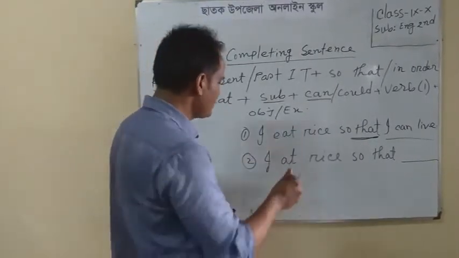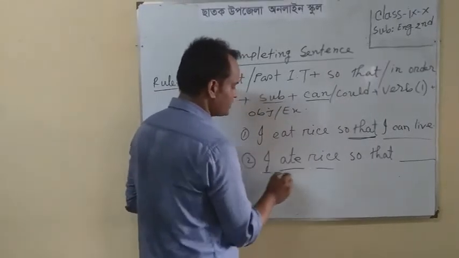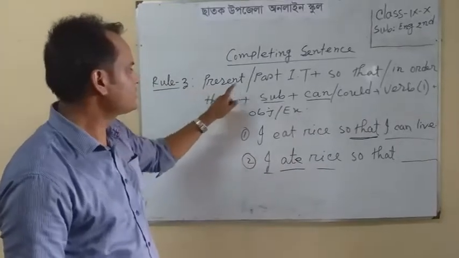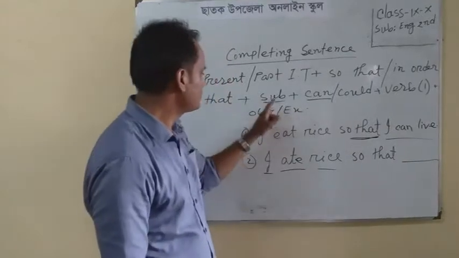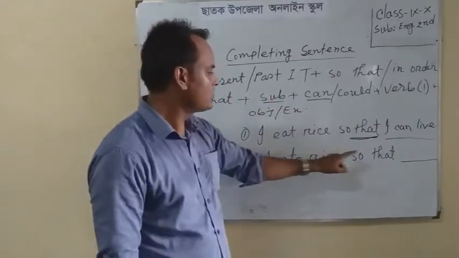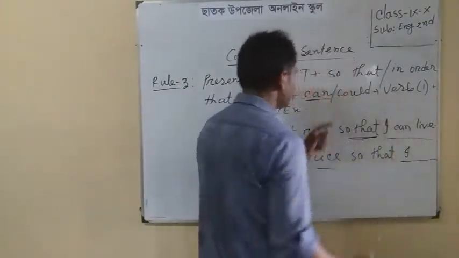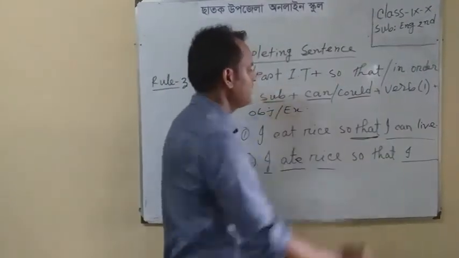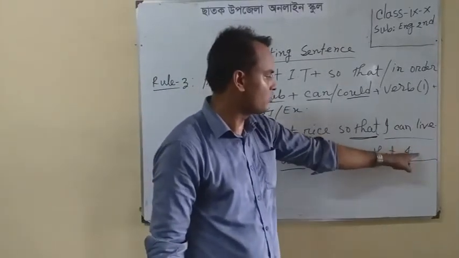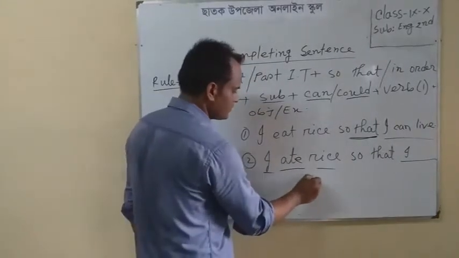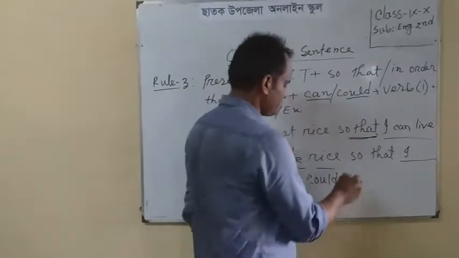I have written here, I ate rice. Subject, past form of verb, object: past indefinite tense. If the sentence starts with past indefinite tense and the conjunction is so that, then we shall complete it with subject. I ate rice so that, I will write subject I, then I shall use could. As the first clause is past indefinite tense, the next clause will be subject plus could plus present form of verb. I could live.